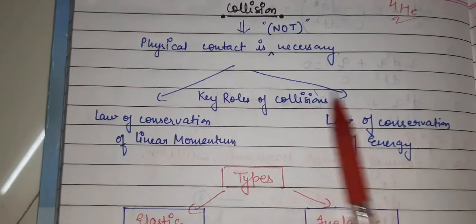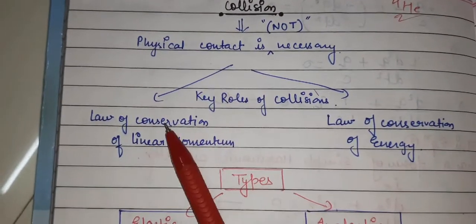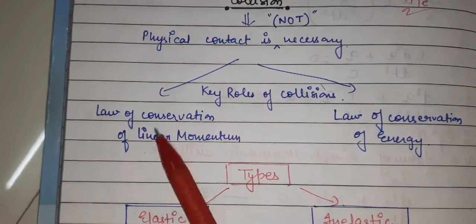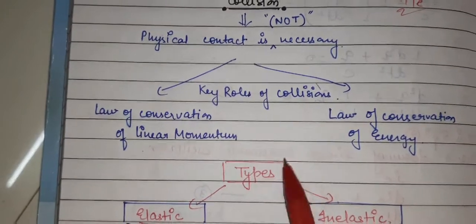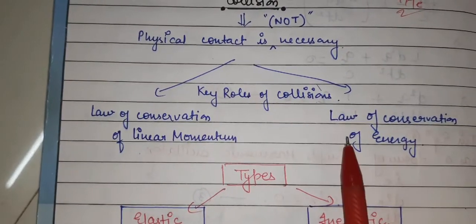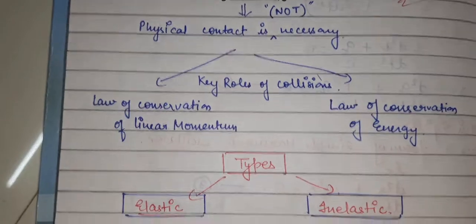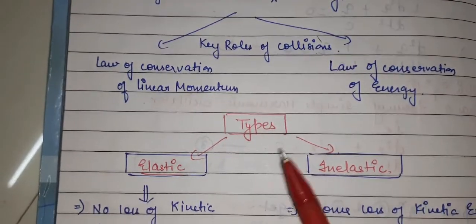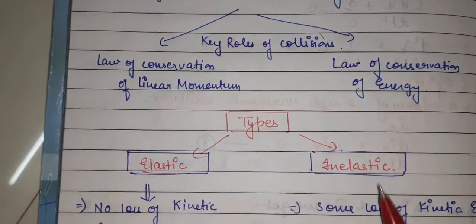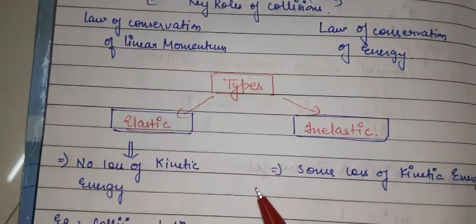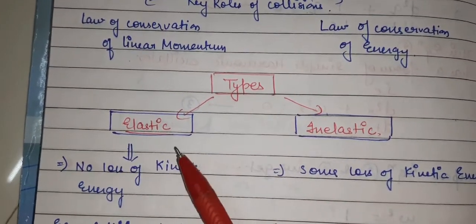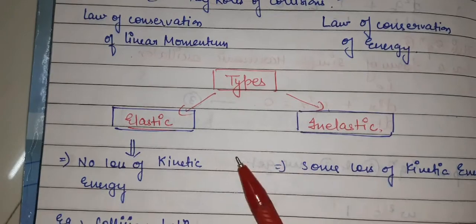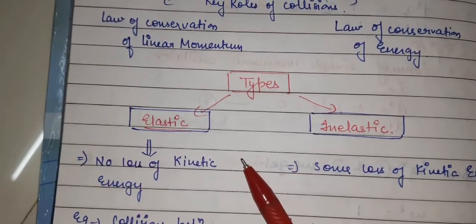So what are the key roles in a collision? Number one, the law of conservation of linear momentum. And the second law which plays its role is the law of conservation of energy. Depending on this concept, collision has been divided into two parts. Number one is elastic collision, and the second is inelastic collision. So let us talk about the elastic collision.